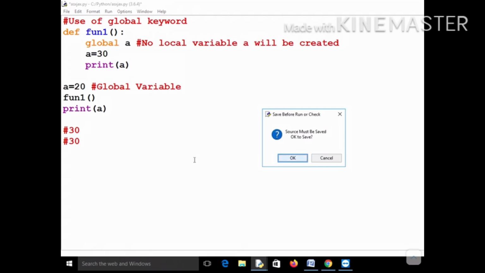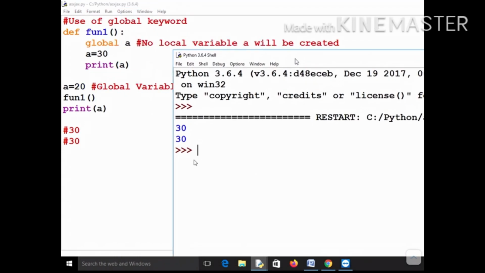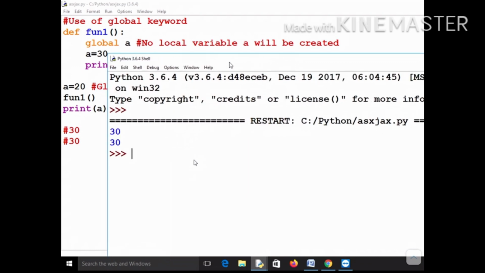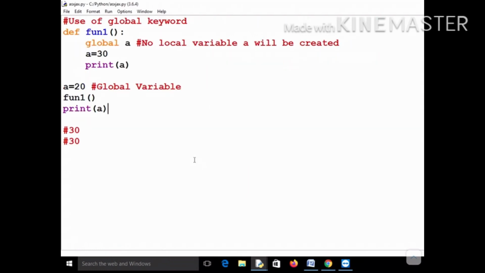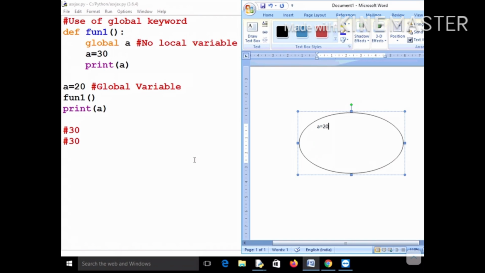So let's run this, and you can see that the output is 30 and 30, which was as expected. So what is the use of the global keyword? Now, let me show you the environment creation for this particular program also. So how will the environment get created?